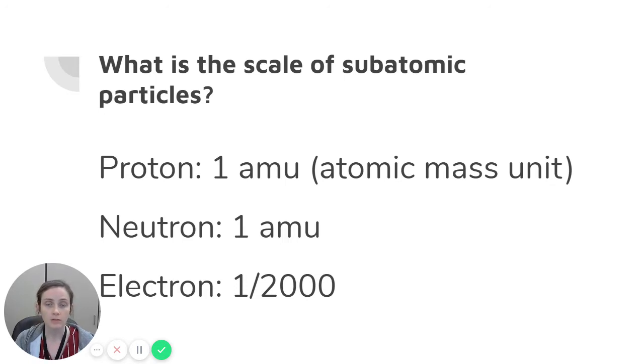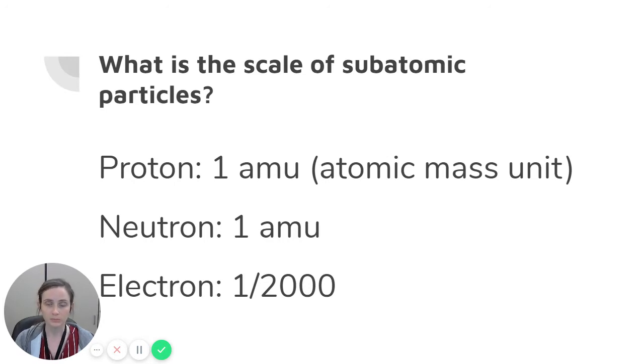A proton has 1 AMU. That's its size. An AMU is an atomic mass unit. So a proton is 1. A neutron is also 1 AMU. An electron, however, is 1/2000th of an AMU. So it is way, way, way smaller than a proton and a neutron.